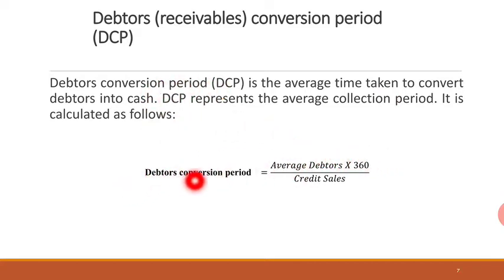Now how do we calculate that? Debtors conversion period is equal to average debtors into 360 divided by credit sales. Again, the numerator is average debtors into 360, because 360 is the total number of days in a year, divided by credit sales. Why credit sales? Because debtors come into existence only when there are credit sales. So debtors are always valued at credit sales. This is very similar to the turnover periods of inventory.